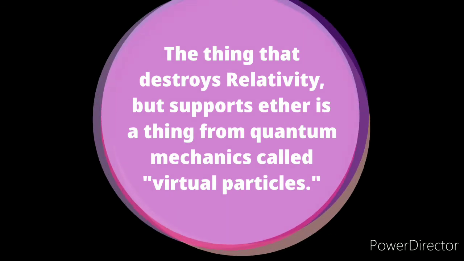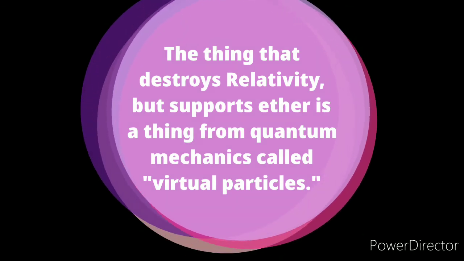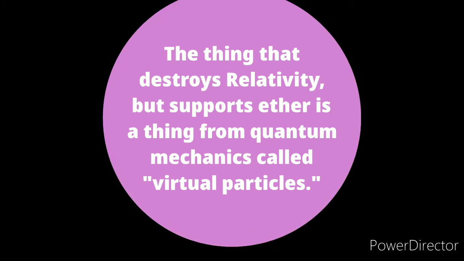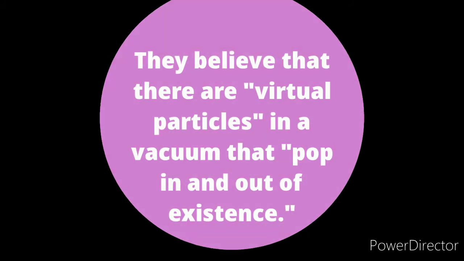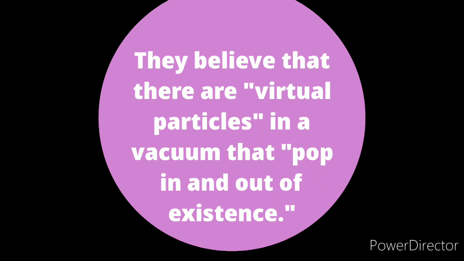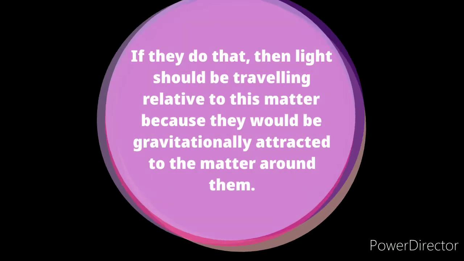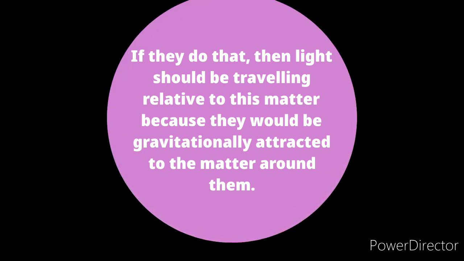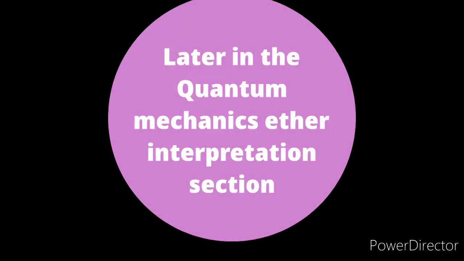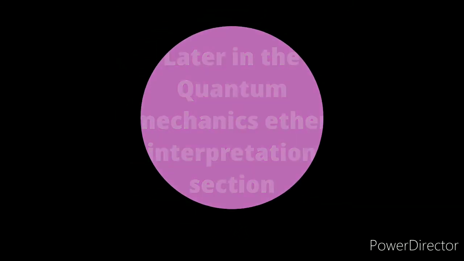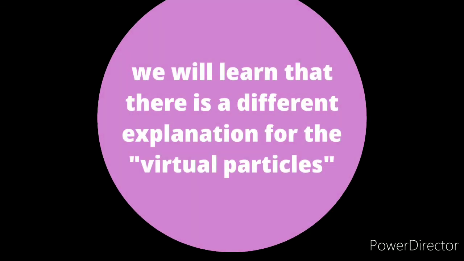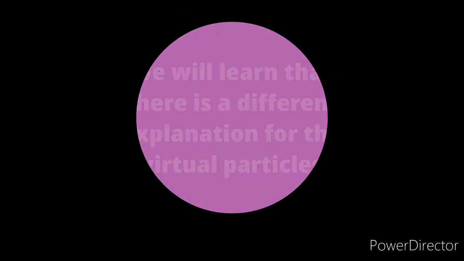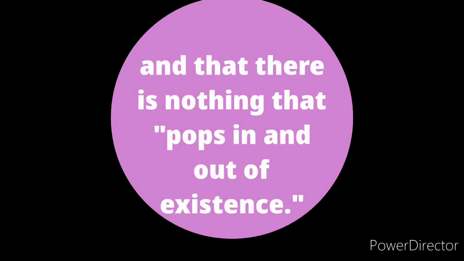The thing that destroys relativity but supports ether is a thing from quantum mechanics called virtual particles. They believe that there are virtual particles in a vacuum that pop in and out of existence. If they do that, then light should be traveling relative to this matter because they would be gravitationally attracted to the matter around it. Later, in the quantum mechanics ether interpretation section, we will learn that there is a different explanation for the virtual particles, and that there is nothing that pops in and out of existence.